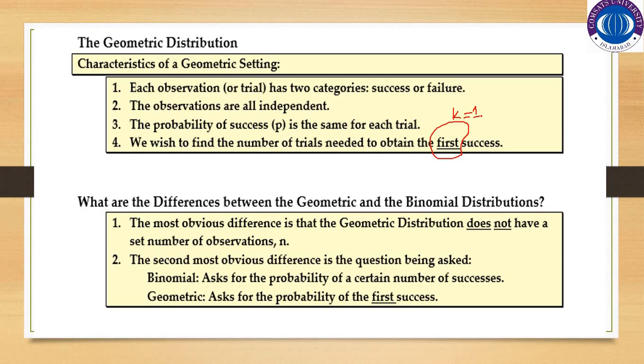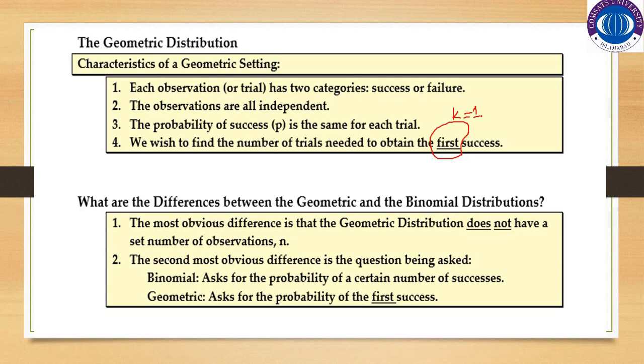For example, let's suppose we are tossing a coin. We say that we will keep on going to toss the coin until we get the head. So as we get the head, whether on the first trial or on the second, third, fourth, we will immediately stop the experiment. So this is the geometric distribution.